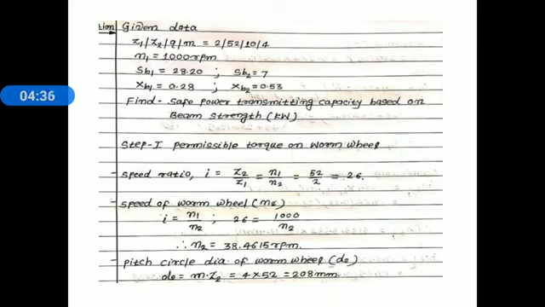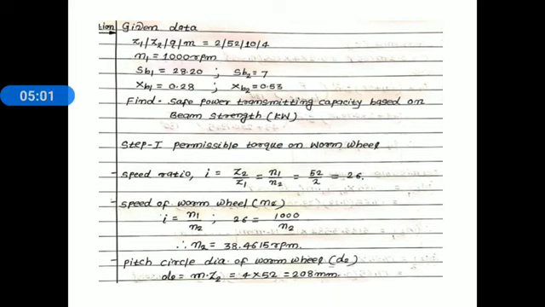The unknown parameters are the pitch circle diameter of worm wheel, lead angle of worm gamma, and the length of root lr of worm wheel teeth. First of all find out these parameters one by one, and also the speed of worm wheel is needed. That's why we do this calculation first, and then we find out the permissible torque.